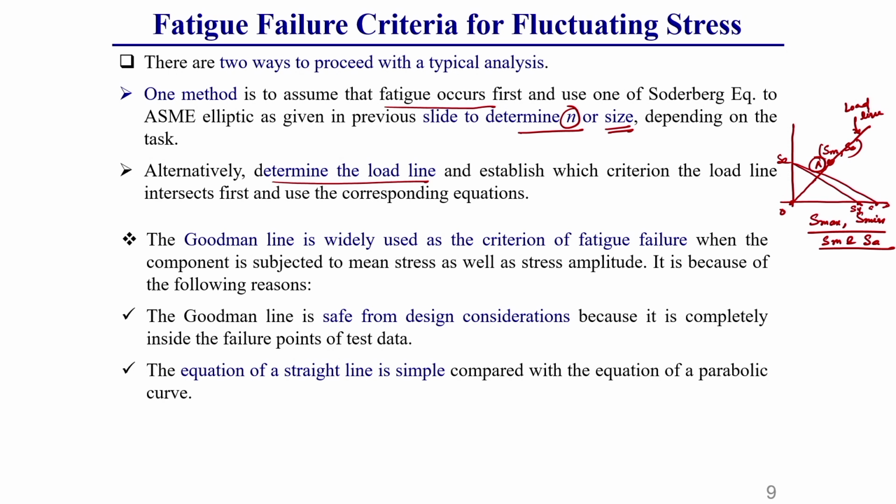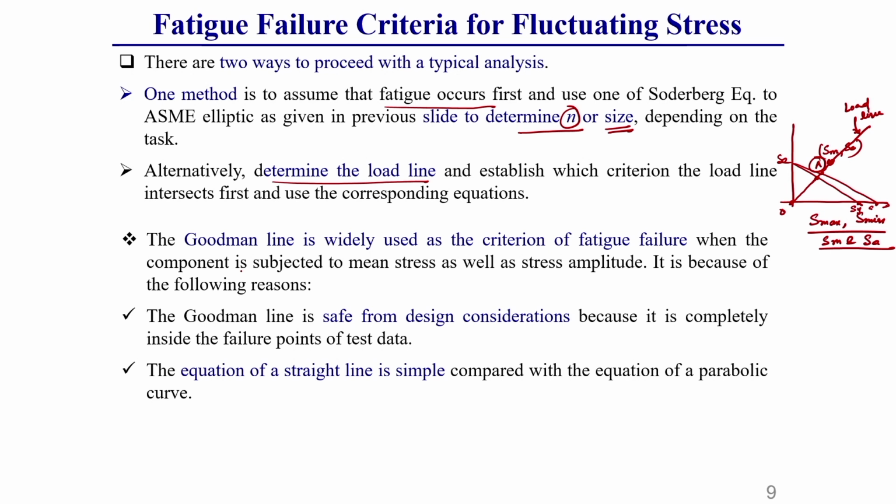Depending upon our consideration of failure criteria, we need to use that failure criteria line and design our structural component. That means there also we need to define our factor of safety and find the dimension of that structure. I will discuss this detail in a subsequent lecture, in a subsequent slide itself. This you should keep in mind.